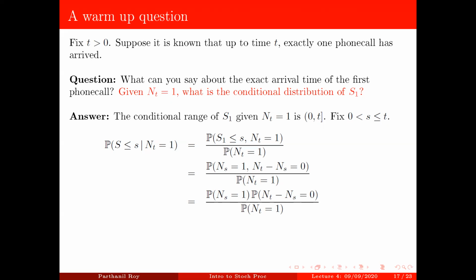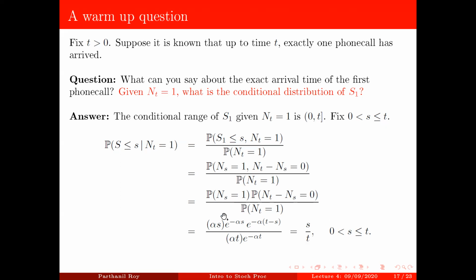Therefore, we can compute these probabilities. This is the probability of a Poisson random variable taking the value 1, which is this part here. This is the contribution of this probability here. Probability of N_t minus N_s equal to 0, and then probability of N_t equal to 1 is this guy here. Now, once you write everything, you will see that exponentials will all get cancelled. This times this and this will get cancelled. And alpha also will get cancelled. We just get s over t, which is for every s between 0 and t, we'll have s by t.